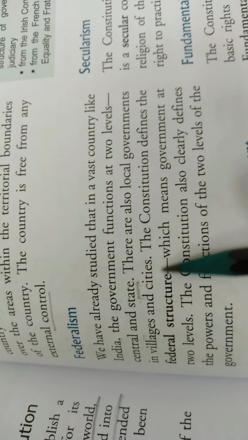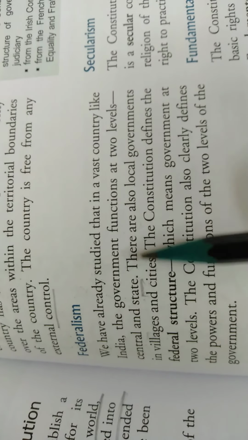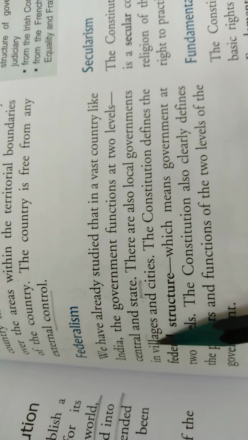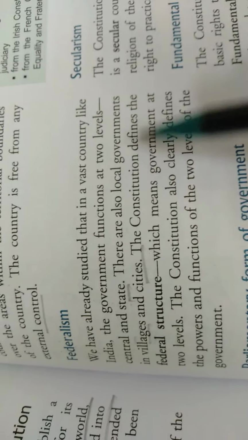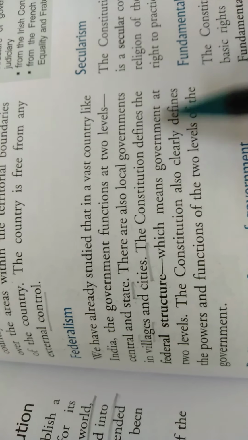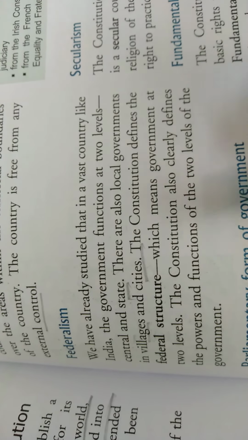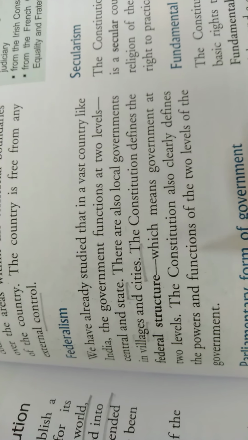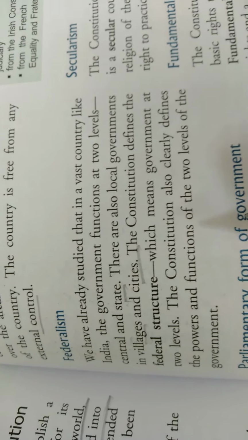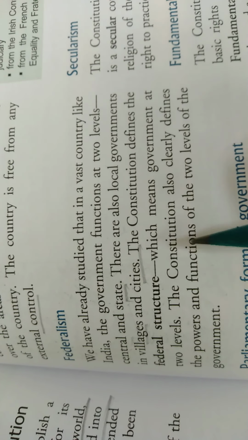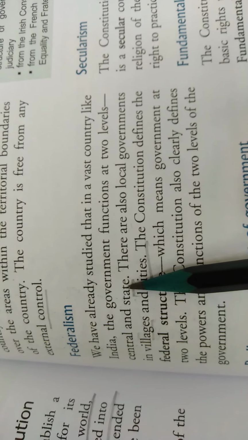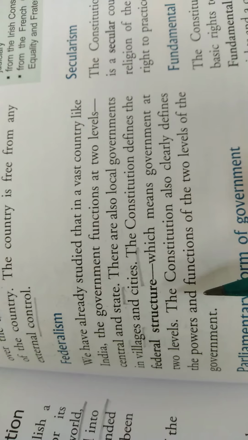So the third tier of the Indian government is local government. They are established at the village and city level. The constitution defines the federal structure, which means government at two levels. The constitution also clearly defines the power and function of the two levels of the government. So in India there are two levels of government, but at present there is a three tier system, that is first is central, second is state, and the third is local government.